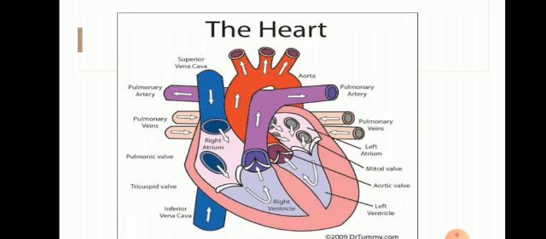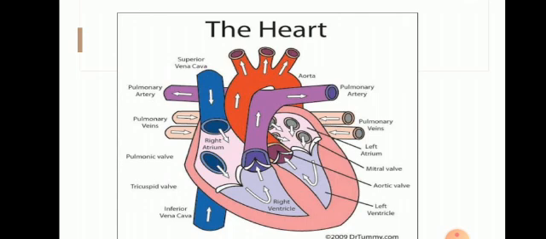All arteries have pure blood, but the pulmonary arteries carry only impure blood into the right and left lungs for purification.